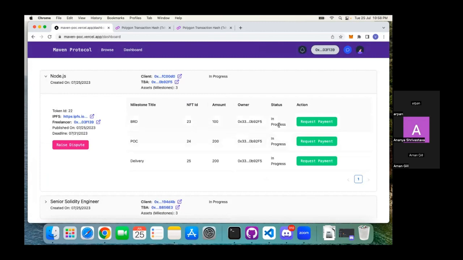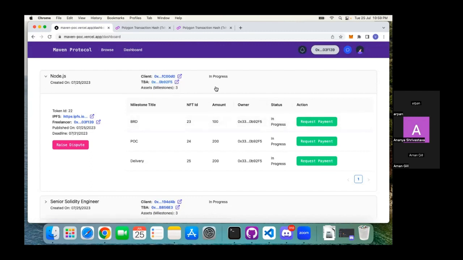Now, once the milestone is completed, there are 3 status steps for the milestone. Presently the milestone is in progress status. Also to note that presently the owner of the milestone is F5. The F5 is the token bound wallet address of the job. Now, if we request the payment from the client, the ownership of this milestone will be transferred to the client